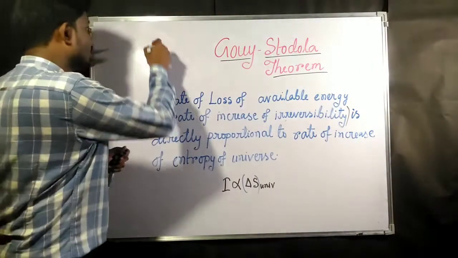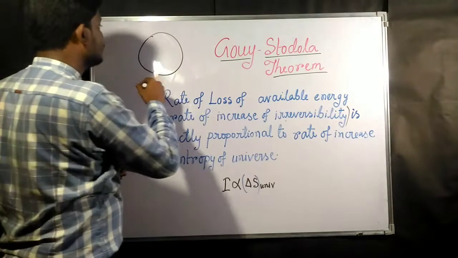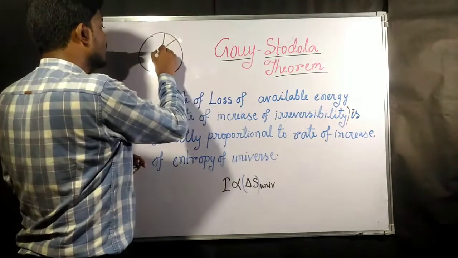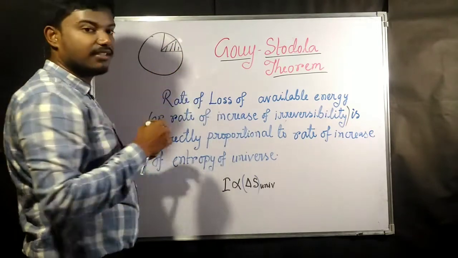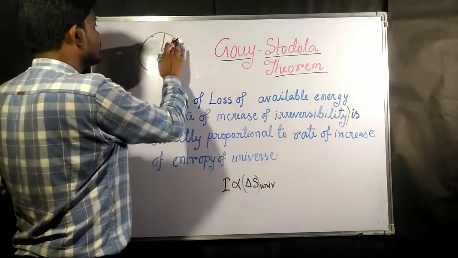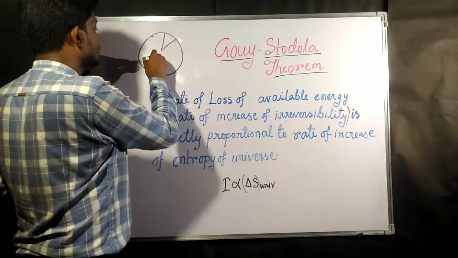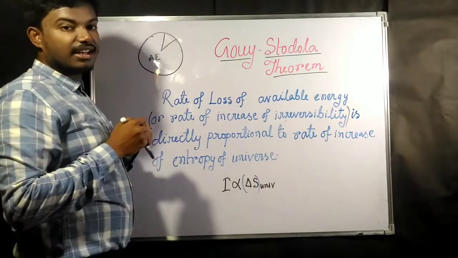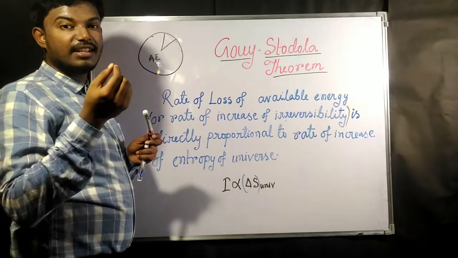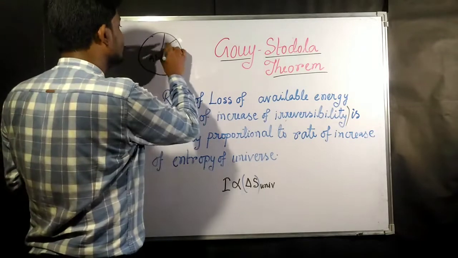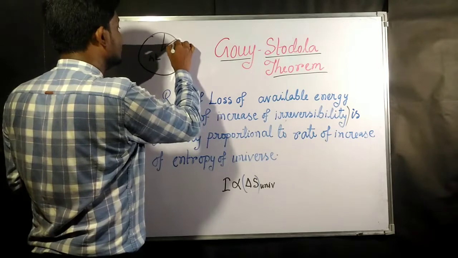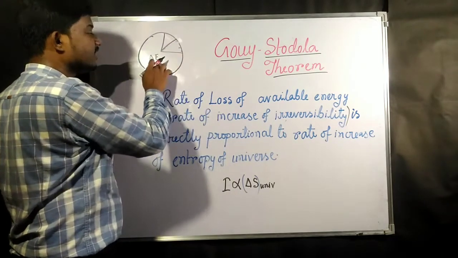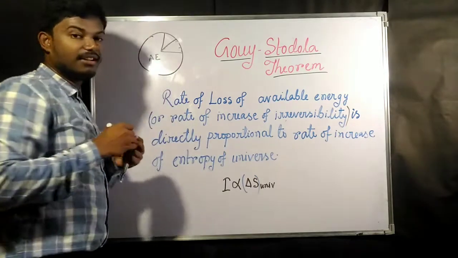As we have seen, if this was the total heat, this was the unavailable energy, and this part was the irreversibility. If this part was not there, then this was the available energy. In that case irreversibility is 0. Now as irreversibility slightly increases, there will be a decrease in the available energy.